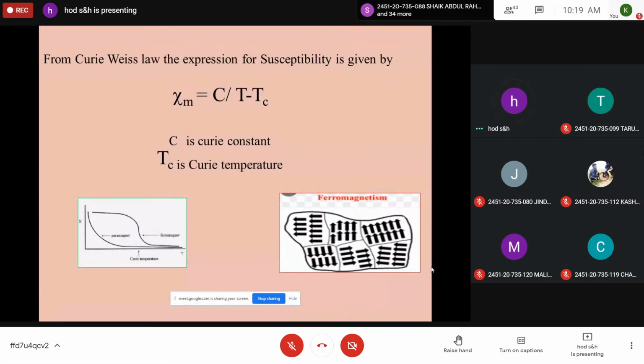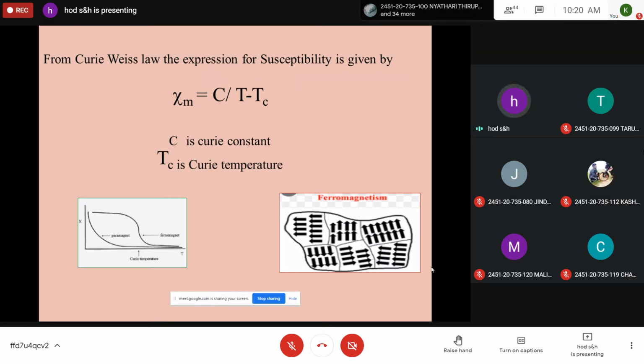And this ferromagnetic material or substance obeys the Curie-Weiss law given by chi-m is equal to C by T minus Tc, where C is the Curie constant, T is absolute temperature, Tc is Curie temperature. So up to this temperature, it follows the Curie-Weiss law, and it is a strong magnet having spontaneous magnetization. At the Curie temperature or above, it loses its magnetic behavior and becomes a paramagnetic material. So it strongly depends on temperature.